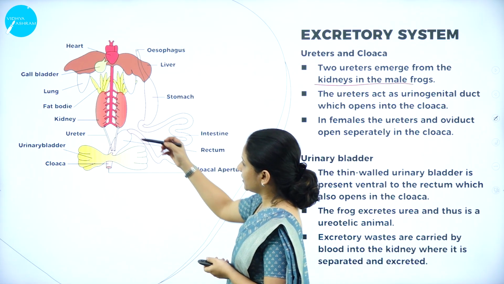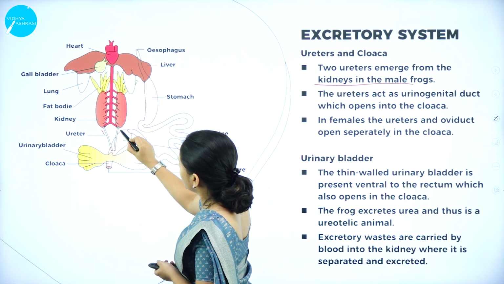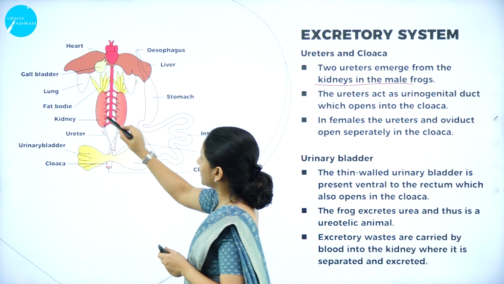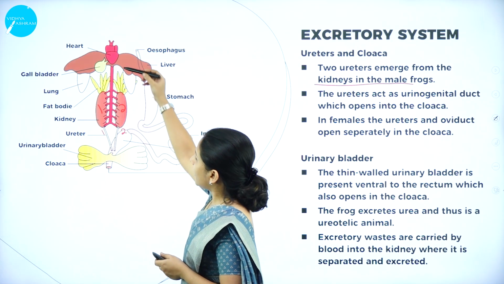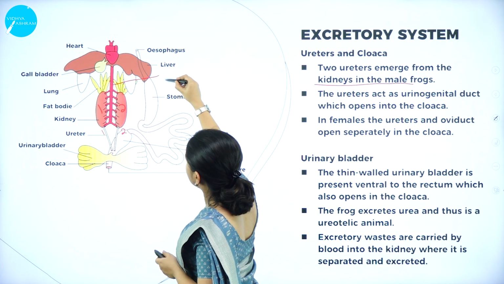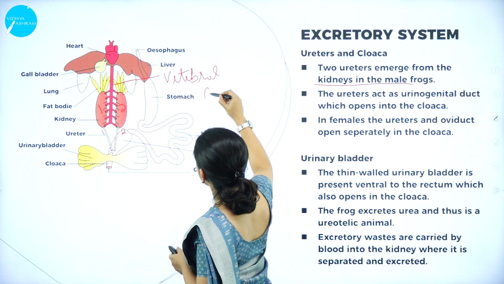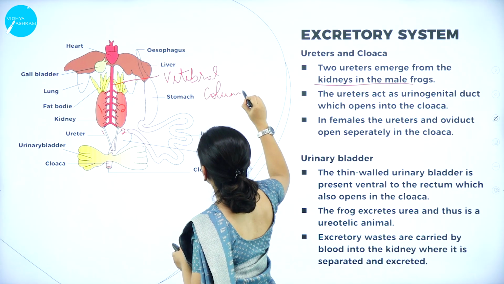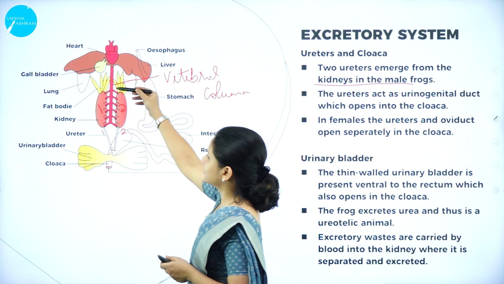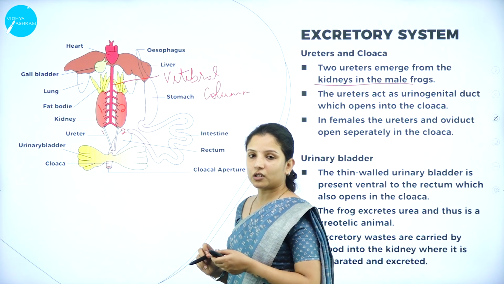So as you can see here, the ureters, they are 2 in number. The kidney is also 2 in number, 1 and 2. And this is the vertebral column. The kidneys are located on either side of the vertebral column, at the posterior end of the vertebral column.